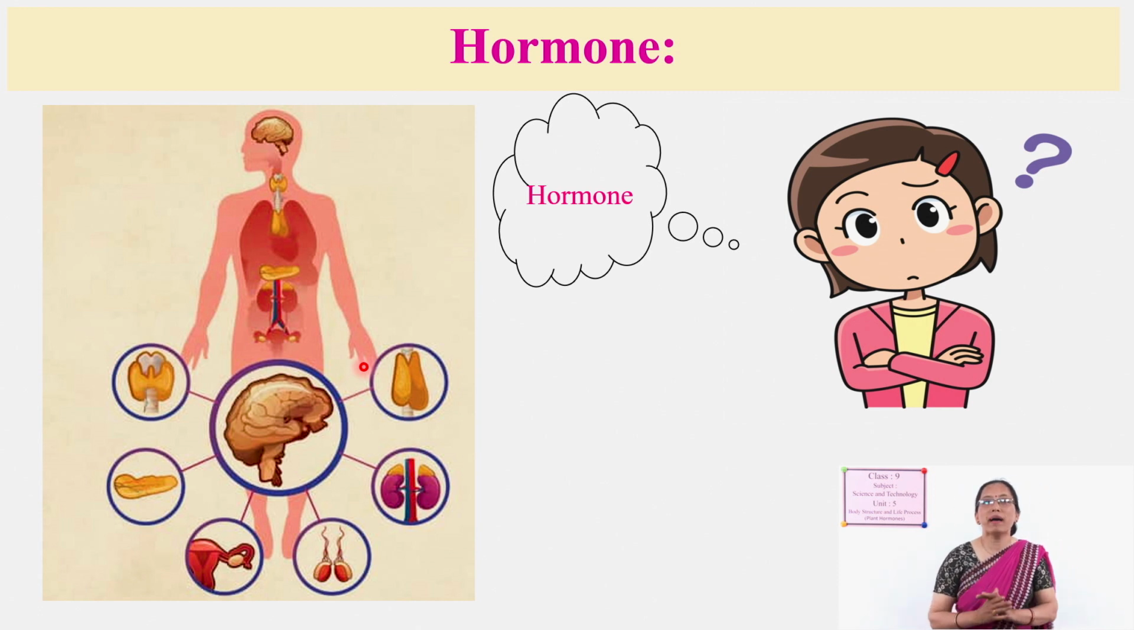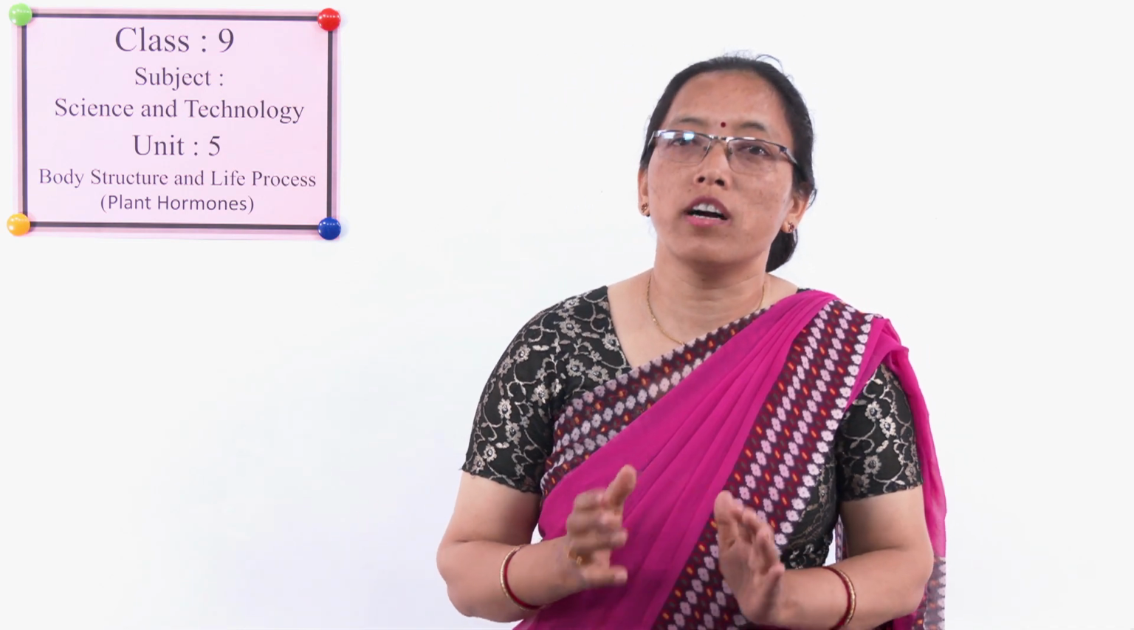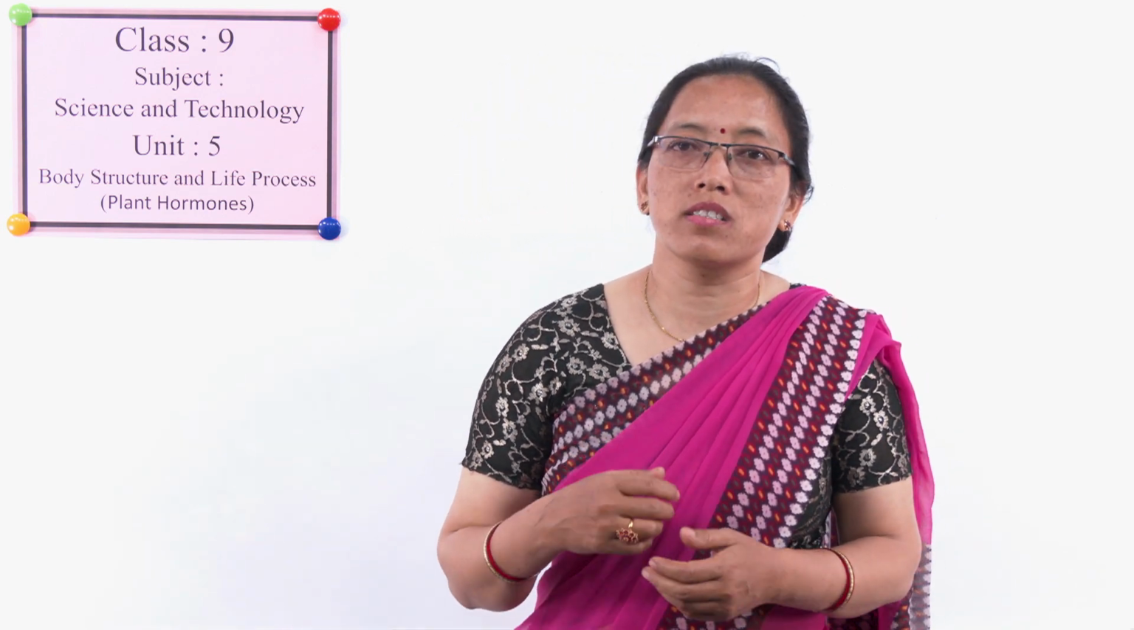But if there is an imbalance in the hormones, our body may dysfunction. Sometimes there is an excess amount of hormone, and sometimes there may be a deficiency of hormones. If there is excess or deficiency of hormones in the human body, different kinds of problems may arise. So to be healthy, we must have a balanced amount of hormones. For that, we have to take a balanced diet, regular exercise, etc. We discussed this in the previous class. Today, we are going to discuss plant hormones.